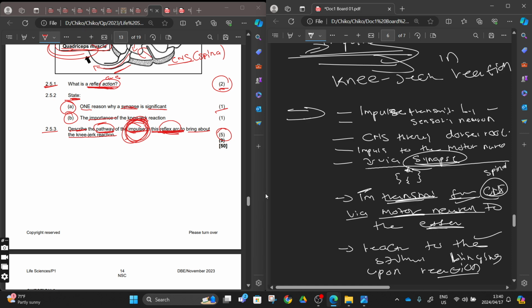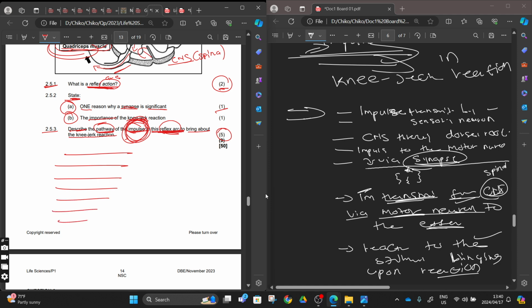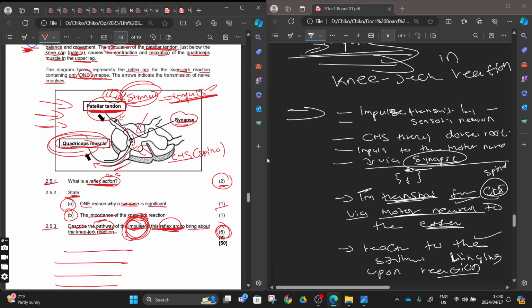So you can see that you can come up with many explanations, but they're only going to mark you based on the keywords that you put: the impulse, transmission, sensory, motor neuron, effector. That can be 5. For instance, you mention patella here, motor neuron, sensory neuron. This can be 5: 1, 2, 3, 4, 5.